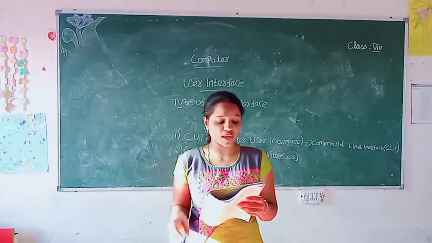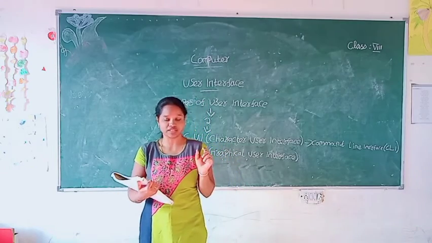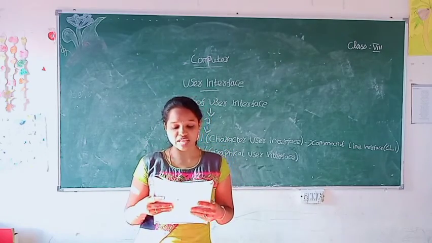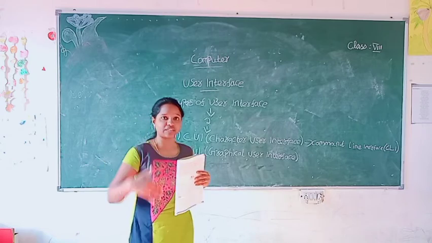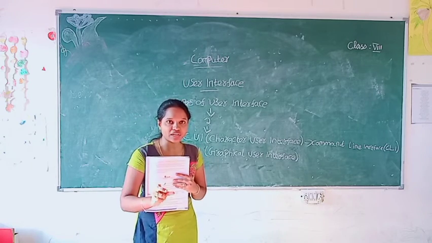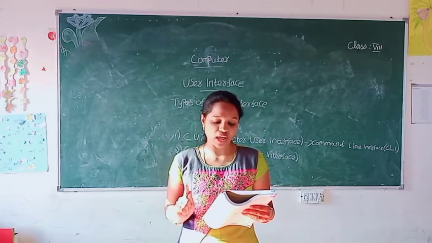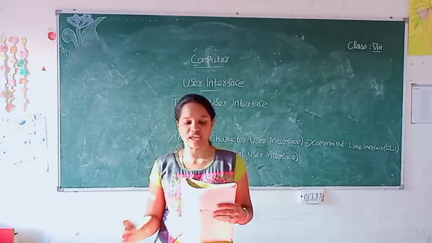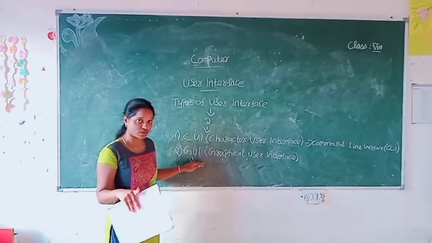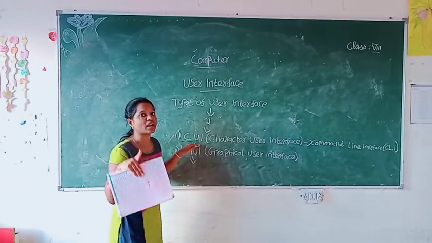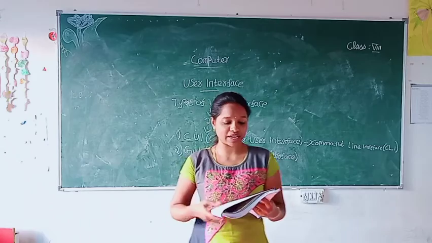Next one. In GUI, multiple tasks can run simultaneously at a time. I have already explained simultaneously, right? So what they have given there? In GUI, we can run multiple tasks simultaneously. At a particular time, we can run multiple options. Okay, students? Now read the CUI. Only one task can be executed at a particular point of time in CUI. So in GUI, we can do multiple options at a particular time, but in CUI, we can perform only one action at a particular time. Clear? Okay, students.